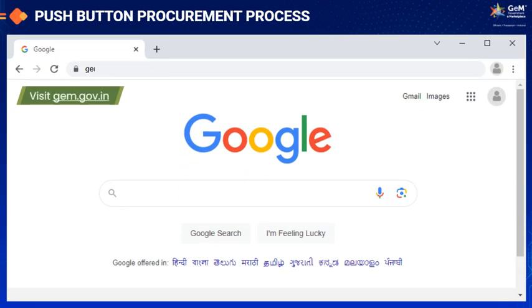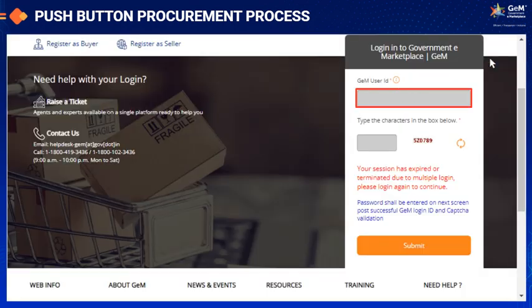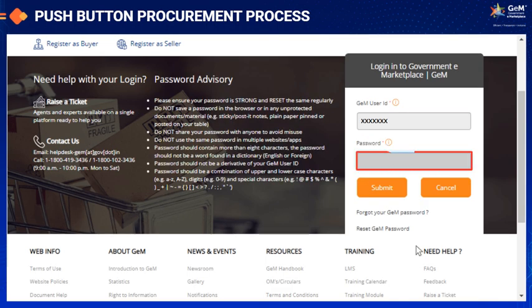First visit gem.gov.in and click on Login. Enter user ID. CAPTCHA text. And click Submit. Enter your password. And click on Submit to proceed.